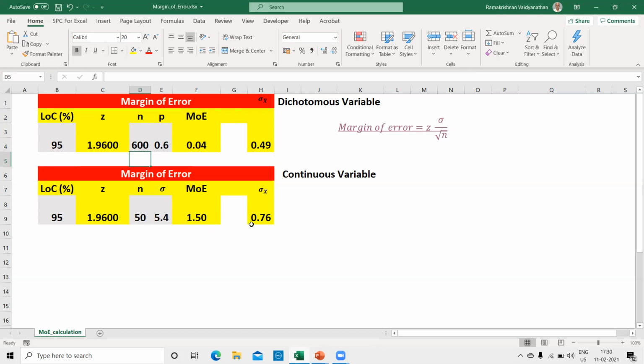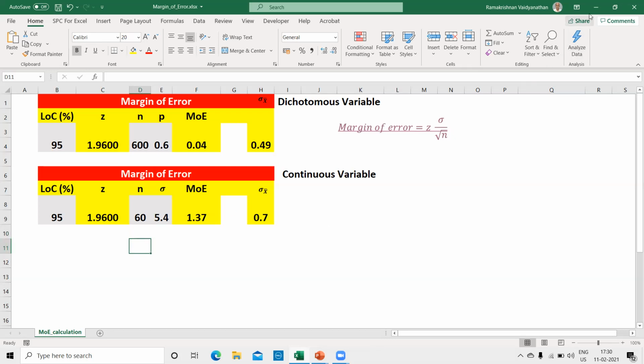Then the standard deviation of the sample mean distribution will be sigma by square root of n, 5.4 divided by square root of 50. That is what is sigma x bar. Now margin of error is nothing but the product of Z score and standard error. That is what is 1.5. So if I increase the sample size, the margin of error will decrease to 1.37. We will see that, I'm making it 60. It becomes lower. Okay. So this is how you can use this Excel table to find the sample size or margin of error, whatever you want.